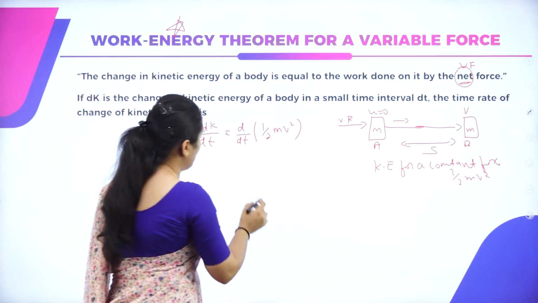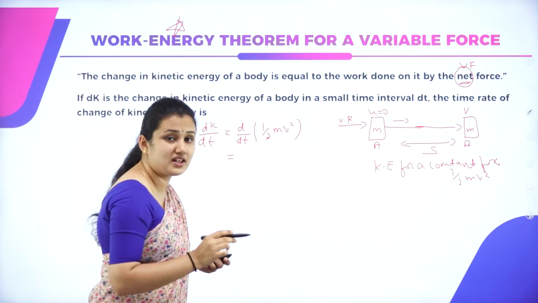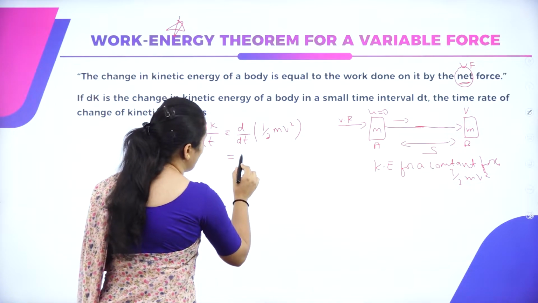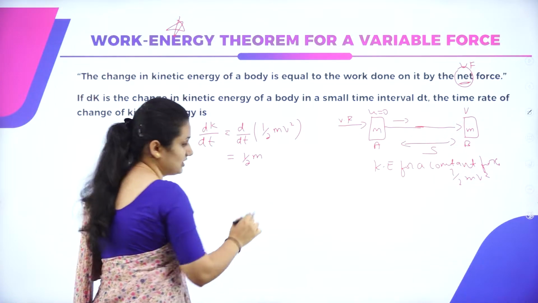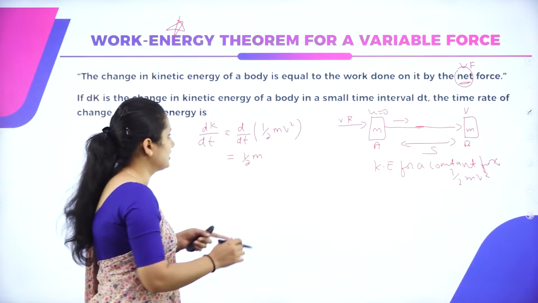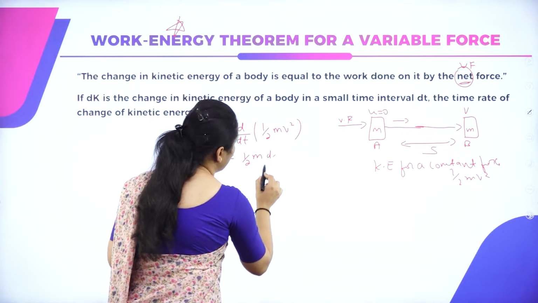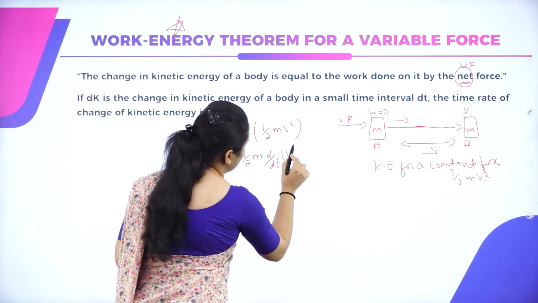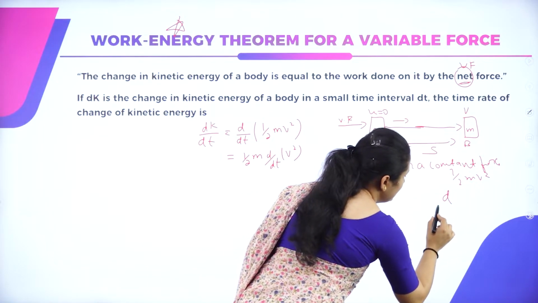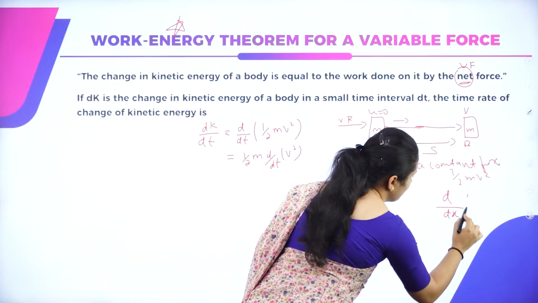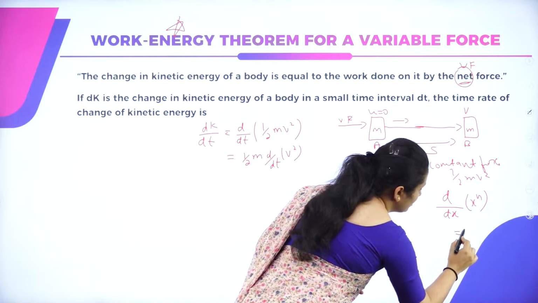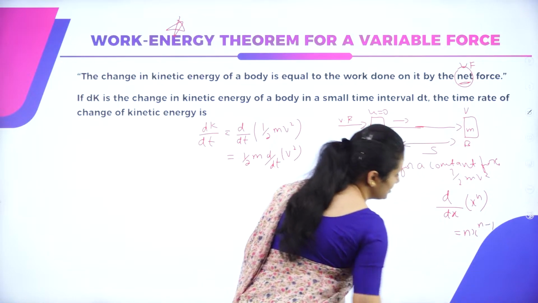So you have d by dt of K, which is half mv square. We are performing a simple mathematical differentiation here. Half m is constant: half is a numerical value and the mass of the body is constant. Take it out. So we have d by dt of v square. How do you differentiate d by dx of x to the power n? We have a formula in differentiation: it is equal to n x to the power n minus 1.